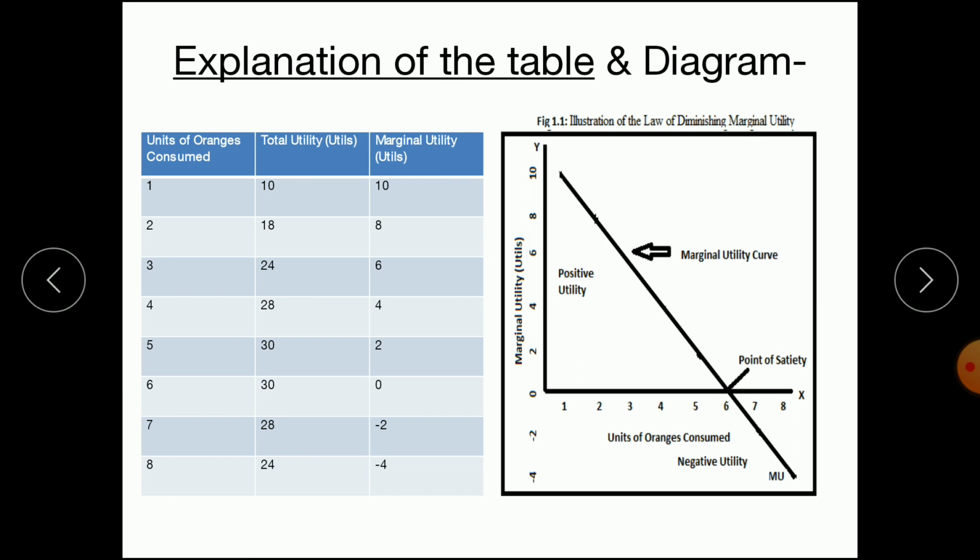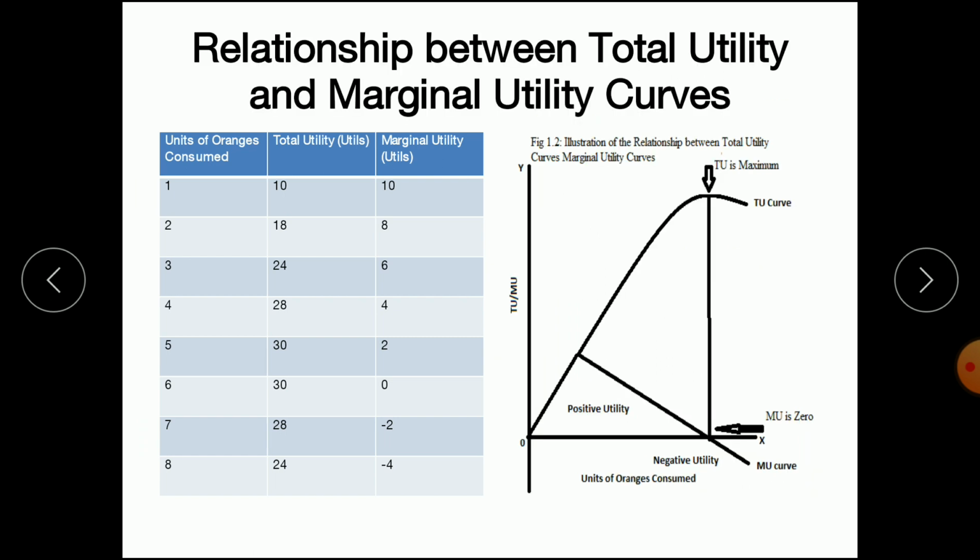So the marginal utility curve slopes downward, and it is because as we consume more and more units of the good, marginal utility or additional satisfaction of the consumer decreases. So this is all about the law of diminishing marginal utility. Next and the last topic is the relationship between total utility and marginal utility.